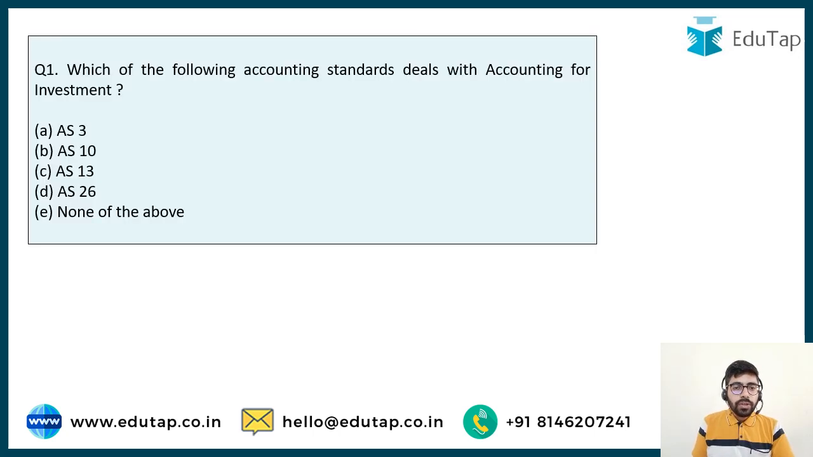So the first question that we have is, which of the following accounting standards deals with accounting for investment? Options are AS10, AS13, AS26 or none of the above. So these are the different options that we are given.